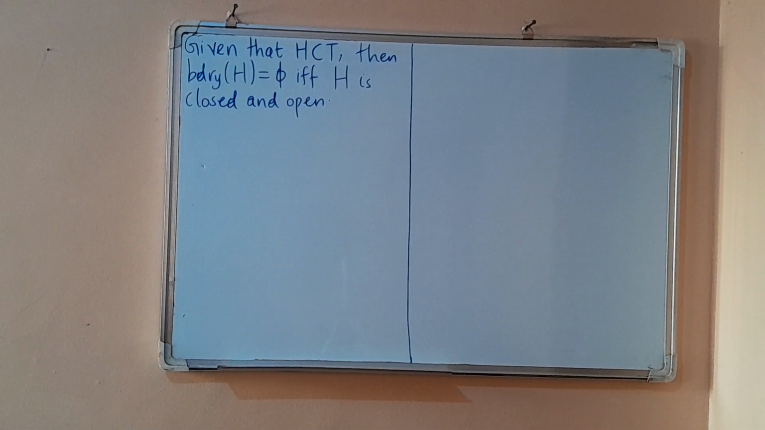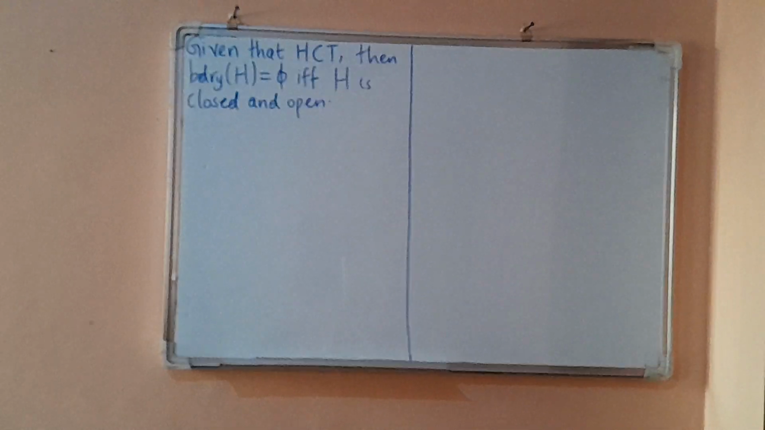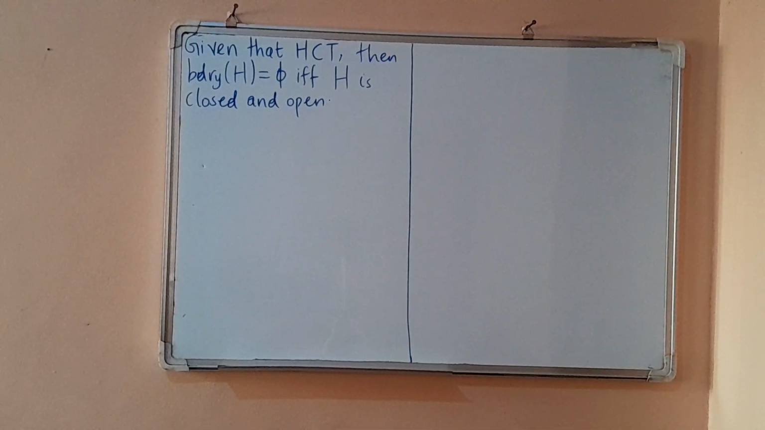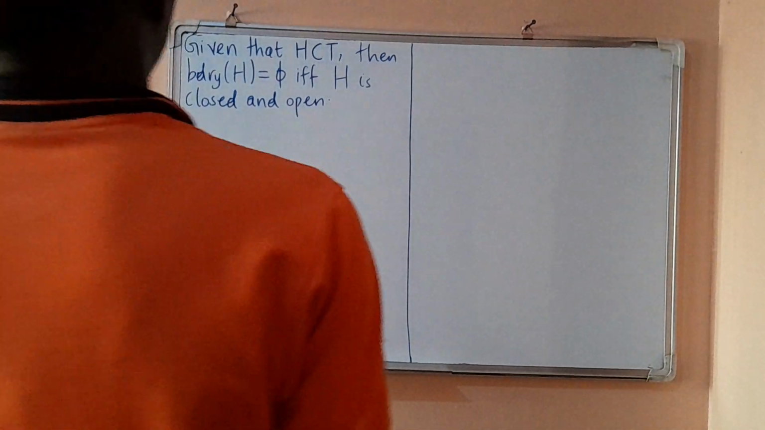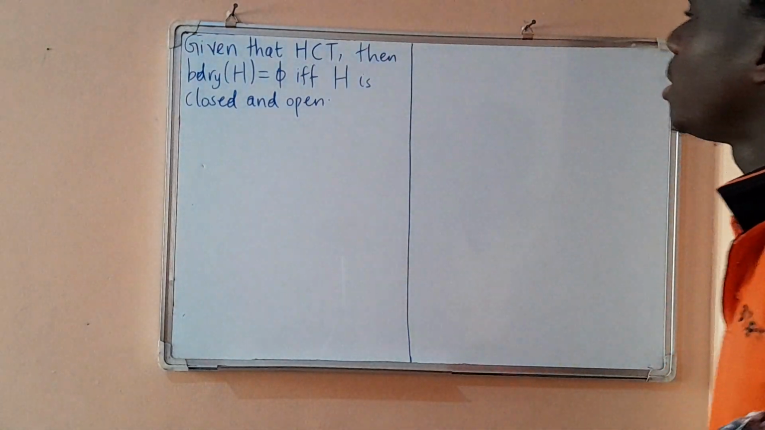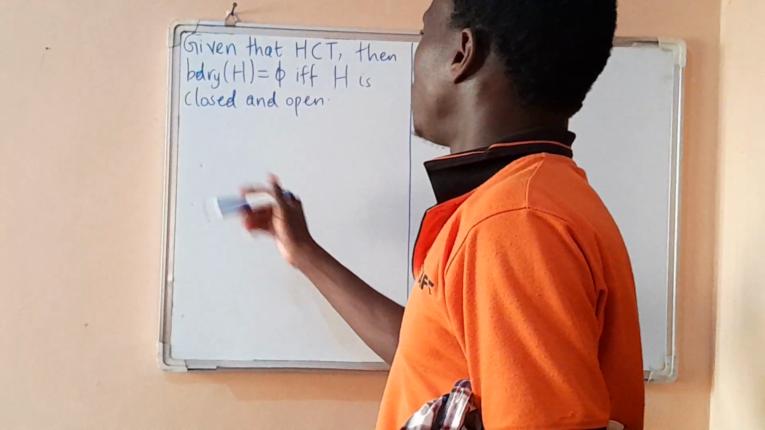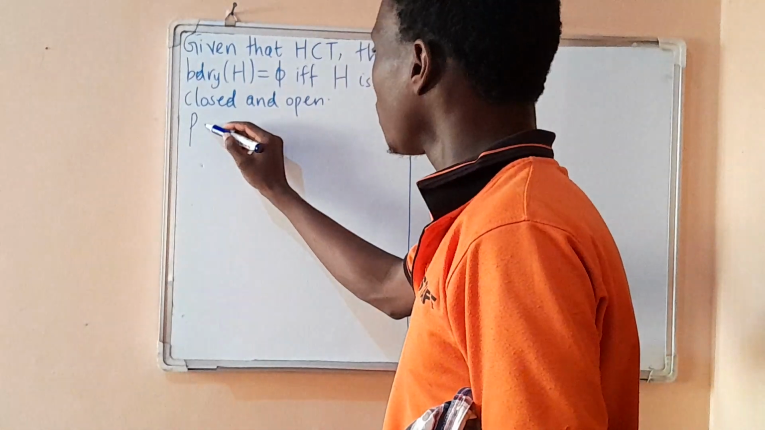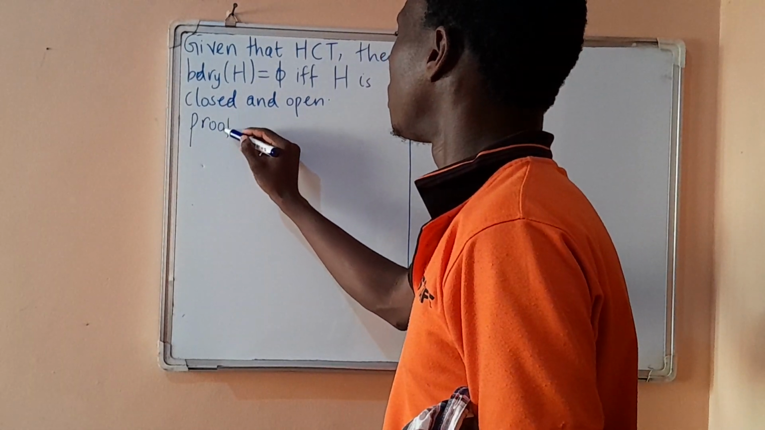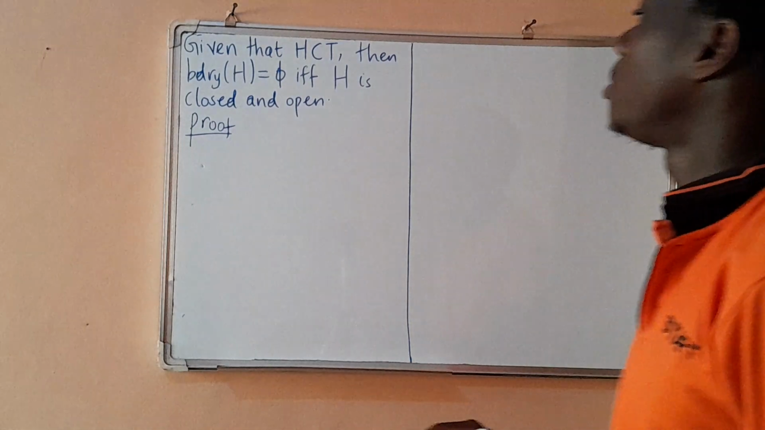We have that important statement whereby we are saying that the boundary of a subset H of a topological space T is empty if and only if H is closed and open at the same time. So how can we prove this?